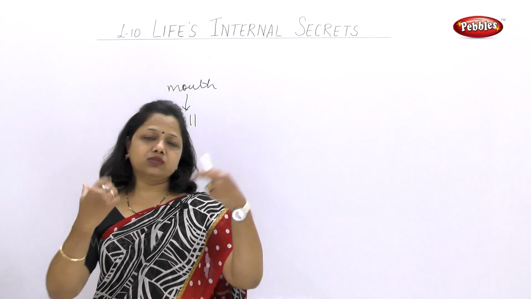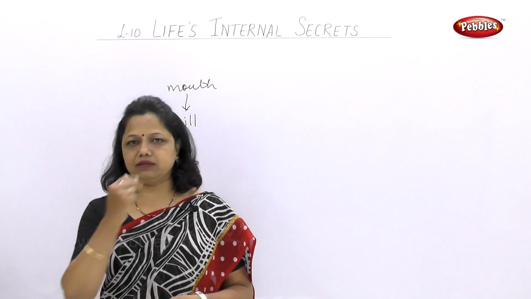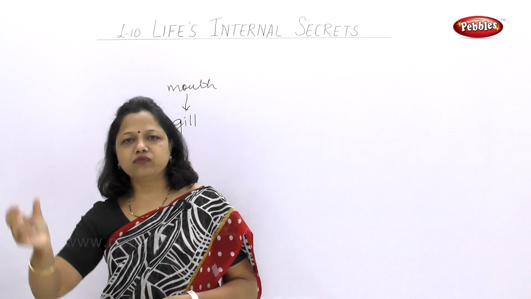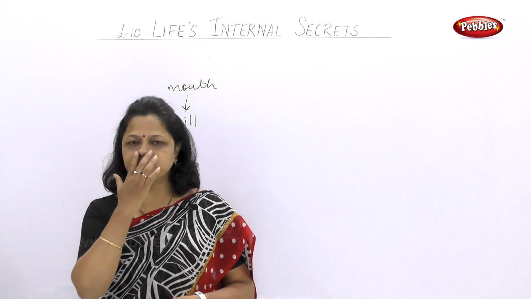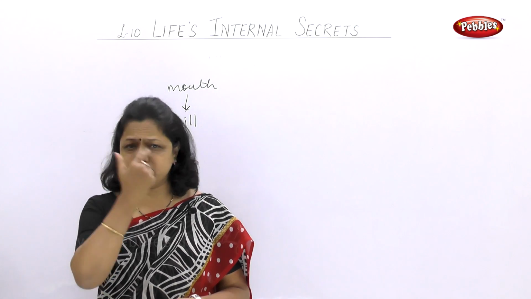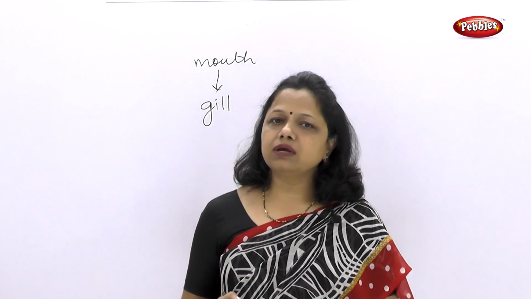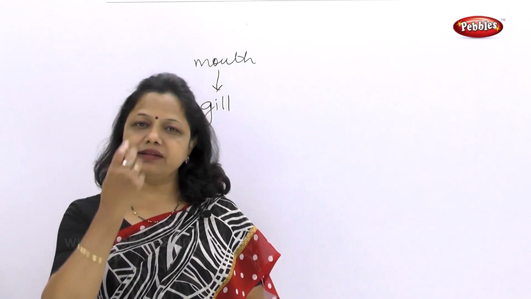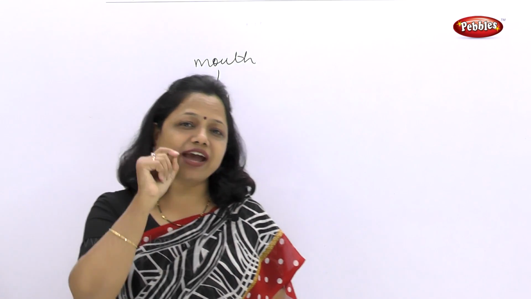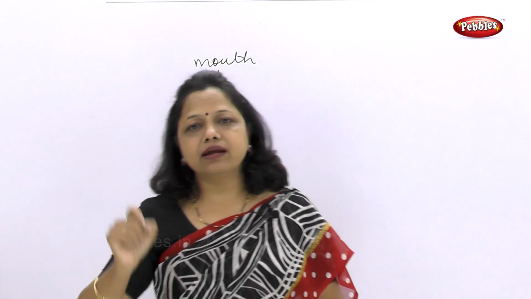So how does the respiration start? So we can say that we have a respiratory tract. Tract means the pipe through which the air is going to go. The respiratory tract starts from this nostril. This is called an external nostril. When the air enters the nose, the air has to get filtered. Now this is a mechanism in the body. Automatically the air is getting filtered through the fine hair inside our nose. Very fine hair are there.